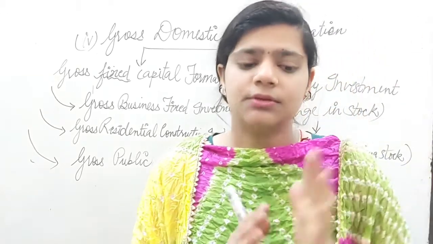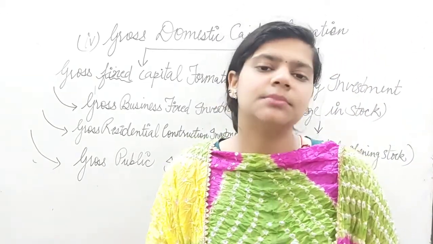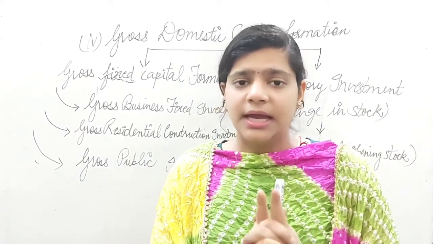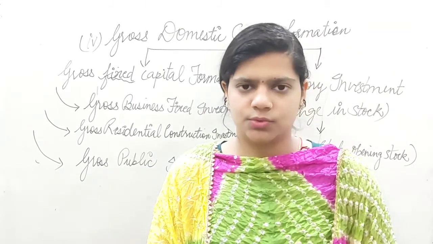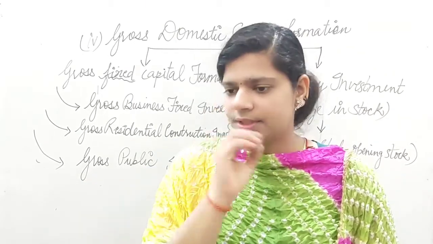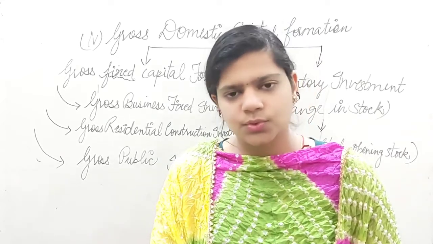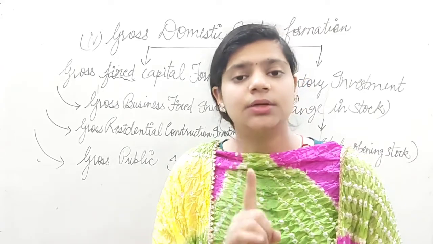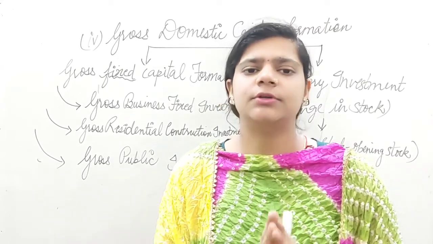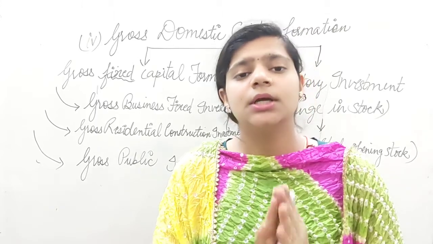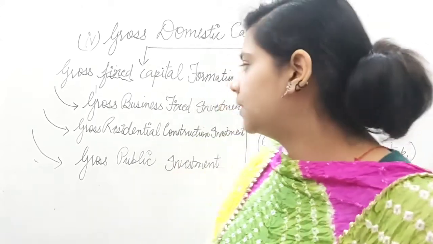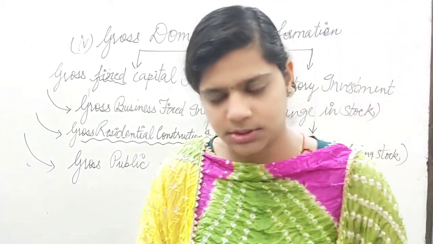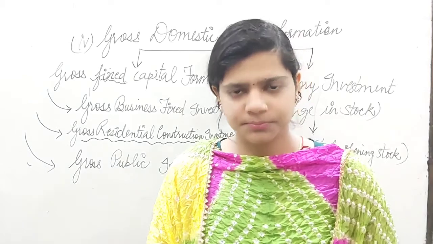If you remember, in the starting I said that there are some expenses which are going to be done by the private households and they will not be part of private final consumption expenditure. Then where will they go? For example, if there is a household who wants to construct or purchase a new house, it will not be part of private final consumption expenditure. It will be part of gross residential construction investment. Do remember this point. Clear?